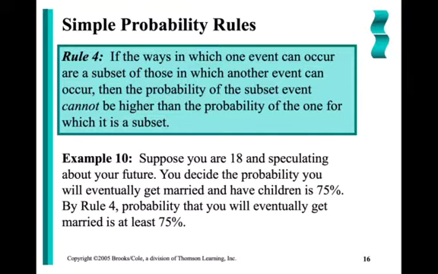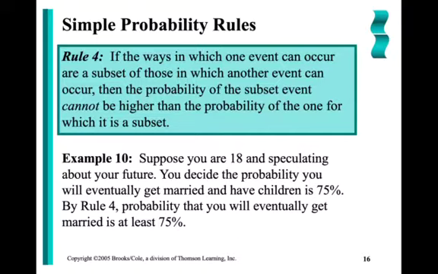Rule 4. If the ways in which one event can occur are subsets of those in which the other event can occur, then the probability of the subset cannot be higher than the probability for the one in which it is a subset. Now this is really intuitive. The definition is a little wordy, so I made a Venn diagram that we'll see in just a moment.